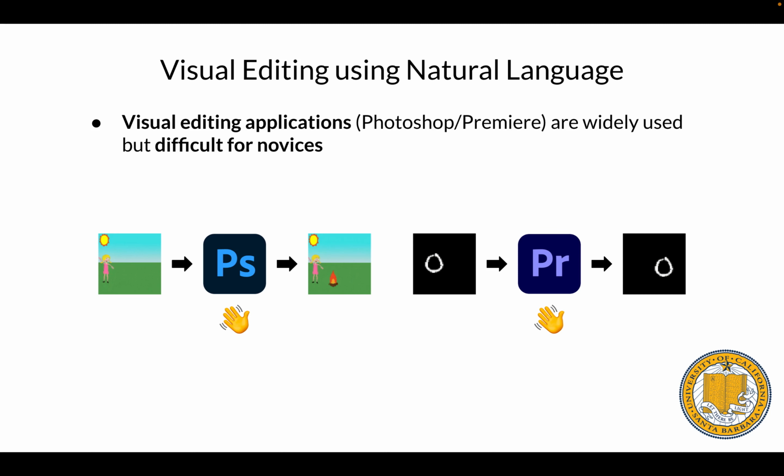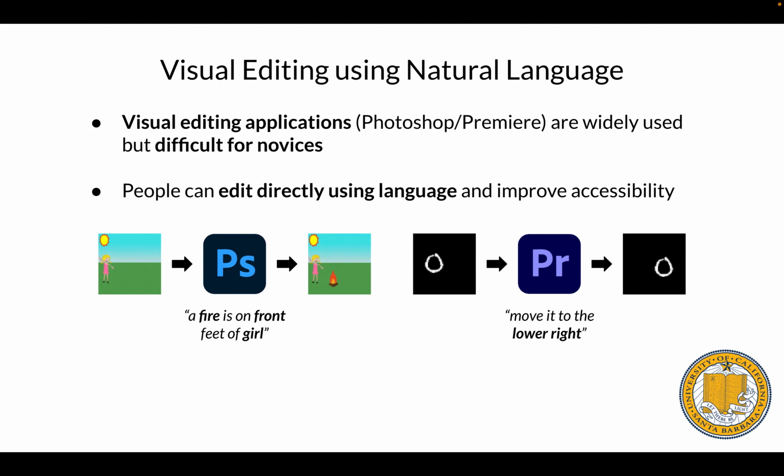Well, for humans, natural language is the most natural way of communication. If those editing tools can follow our given instructions and perform related actions, it can improve their accessibility a lot. For example, we can talk to Photoshop like, hey, a fire is in front of the girl, or tell Premiere like, move the number to the lower right, and they can help us to do the editing automatically.